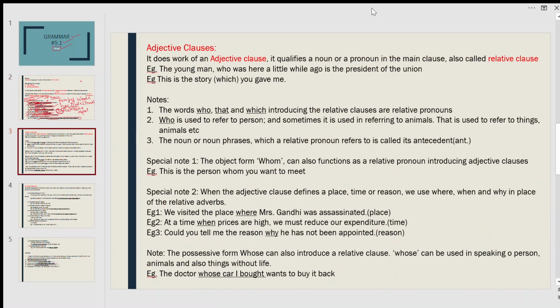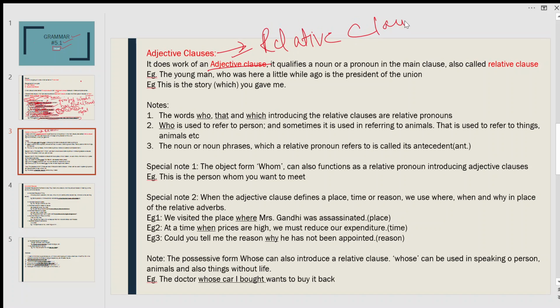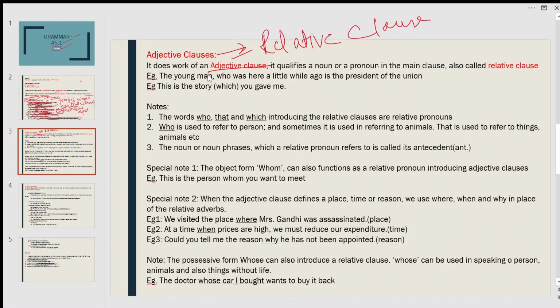Next one is the adjective clause. It does the work of an adjective. It qualifies a noun or a pronoun in the main clause. For example, the young man who was here a little while ago is the president of the union. One more thing: an adjective clause is also called a relative clause.